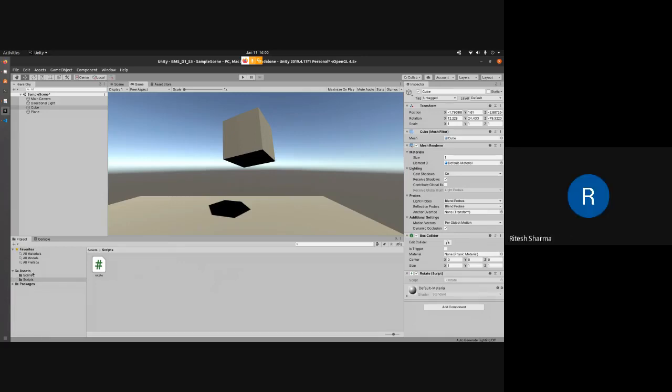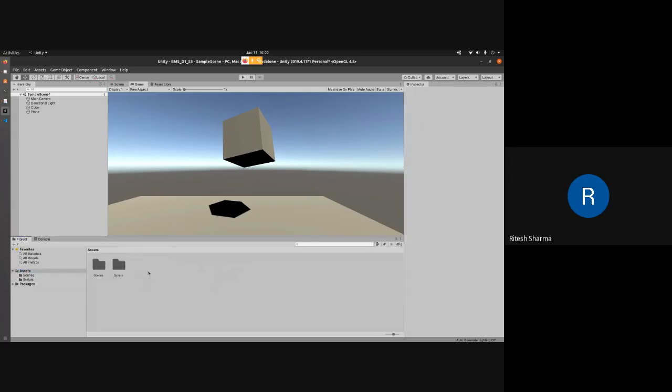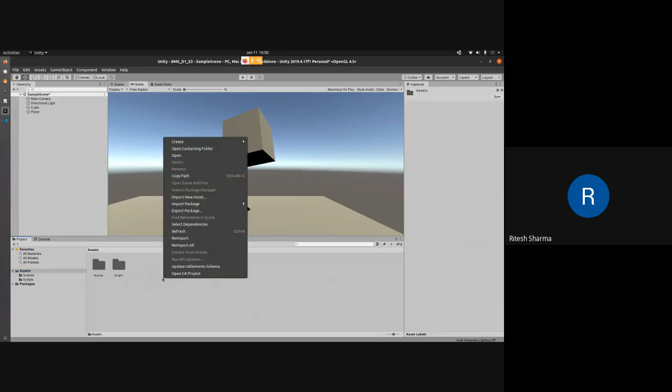Okay, what we'll do is come back to the Unity editor window, and on the left side in the project section, click on assets, because this Google VR that we are trying to get is also an asset. So it's a Unity package. Once you click on assets, you get this assets window here. Right click, then you get an option for import package. Make sure that you are clicking on import package, not import new asset, because you are going to import the whole package, not just one asset.